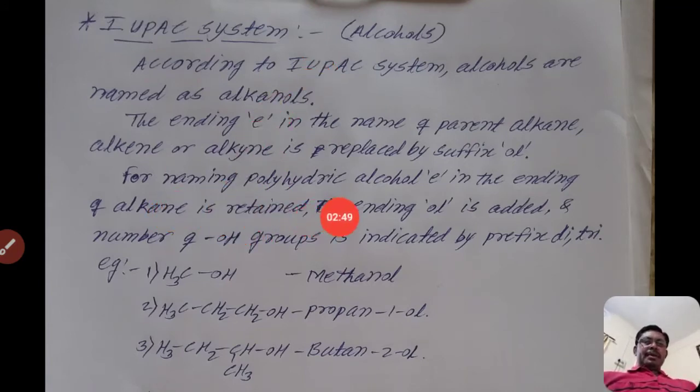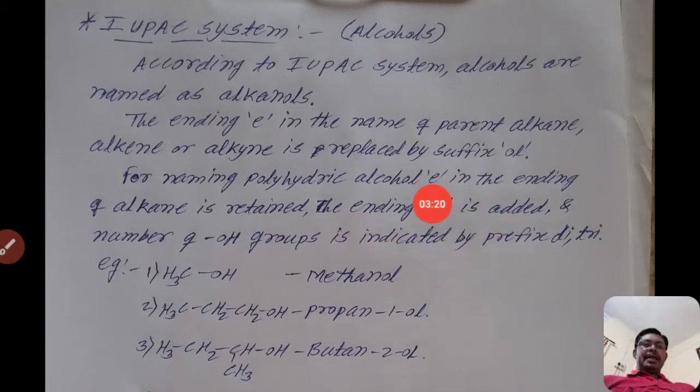For naming polyhydric alcohols, that means alcohols which contain more than one hydroxyl group, two, three, like that, the E in the ending of the alkane is retained. That means if there is a polyhydric alcohol, the ending E is not removed, it is retained, and the ending OL is added.